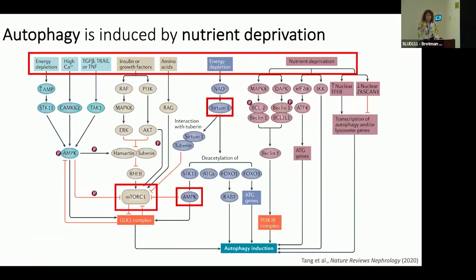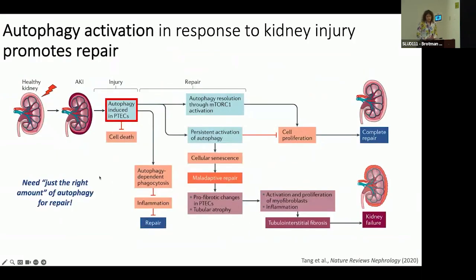Nutrient deprivation is a major trigger for autophagy. Starvation triggers signaling pathways, activation of sirtuin-1 and AMPK, and inhibition of mTOR that lead to transcription of autophagy genes and mobilization of proteins that are involved in the various steps of autophagy. Other triggers for autophagy include oxidative stress and inflammation. Overall, autophagy is considered a protective process. Cells need just the right amount for ongoing function and in the setting of injury repair.